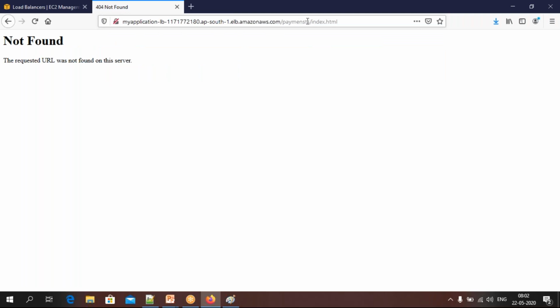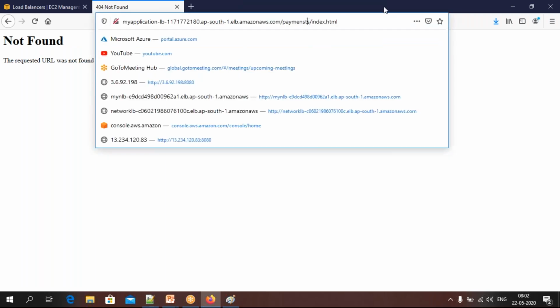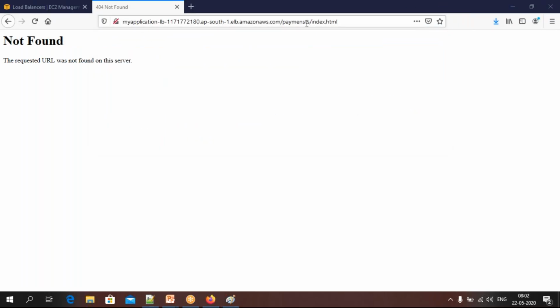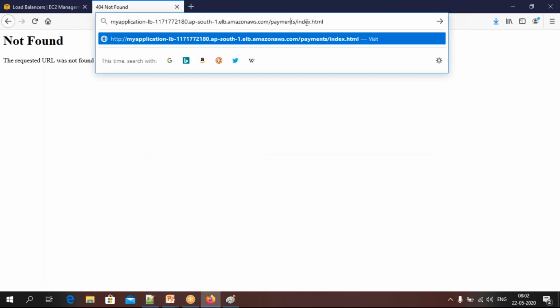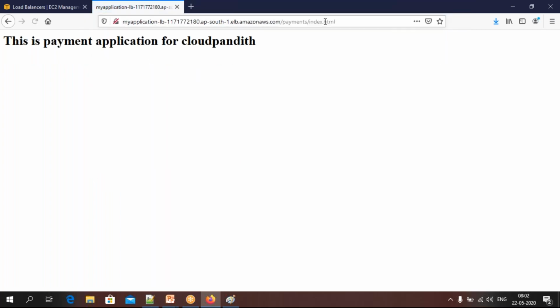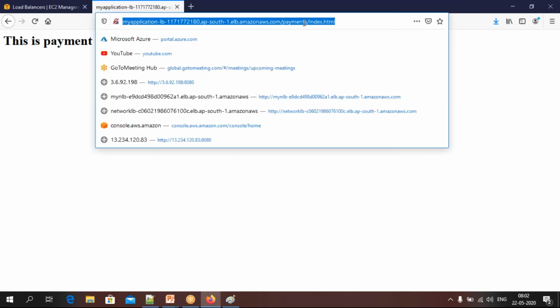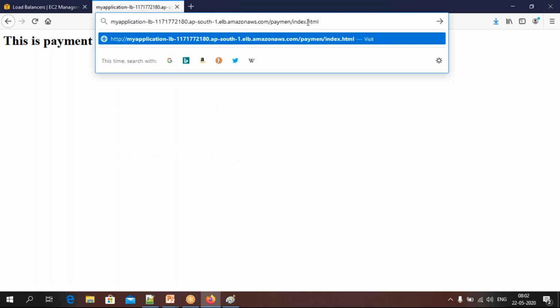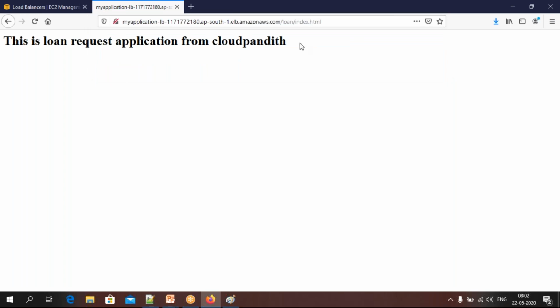One second, spelling mistake. The payment application is accessible, meaning when you access with payment, the payment app is accessible. When you are using loan, the loan requested application from Cloud Pandit is accessible.